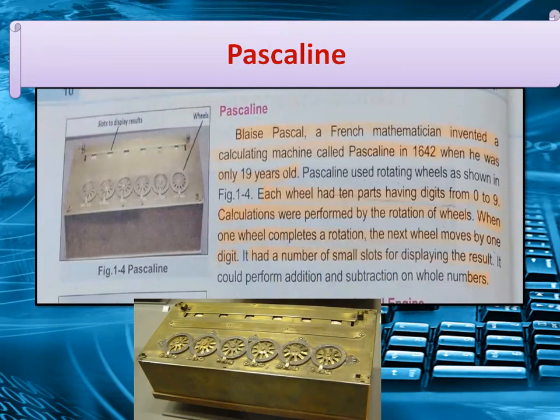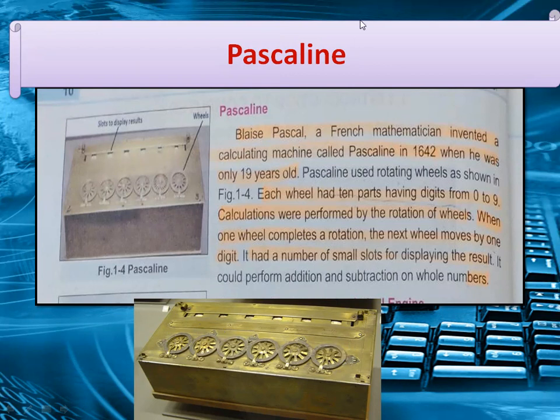Pascal line. Blaise Pascal, a French mathematician, invented a calculating machine called Pascal line in 1642 when he was only 19 years old. Pascal line used rotating wheels as shown in the figure. On your screen, you can view here we have a Pascal line. Here we have another picture of Pascal line. So here you can view the slots of display results.